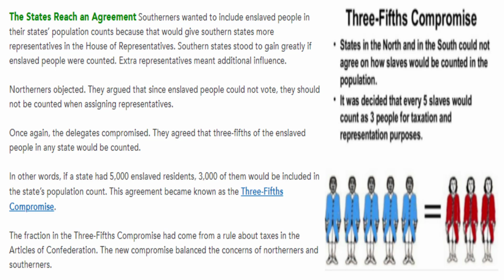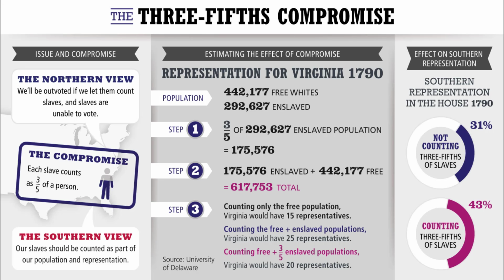Question 18. Summarize the 3/5 compromise. Well, in order to get the convention to continue, the North and South agreed that for counting population, an enslaved person would count as 3/5 of a person. And here we see an infograph that shows you some of the ideas that went into the 3/5 compromise, some of the statistics. If you want to, feel free to pause the video at this point so you can take a look at this a little bit longer.